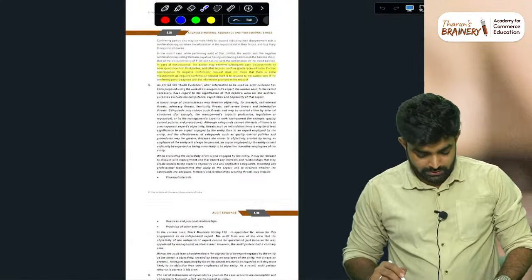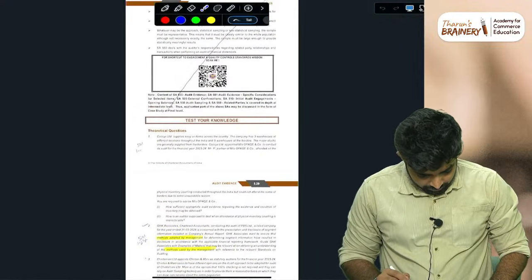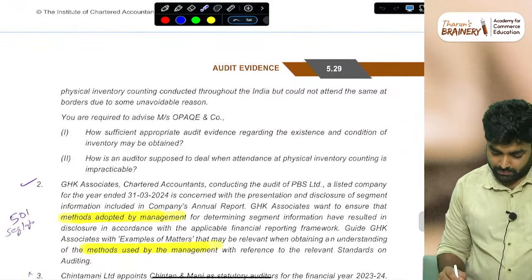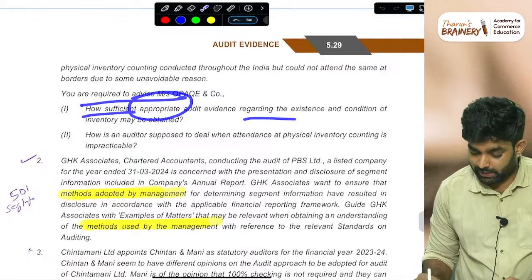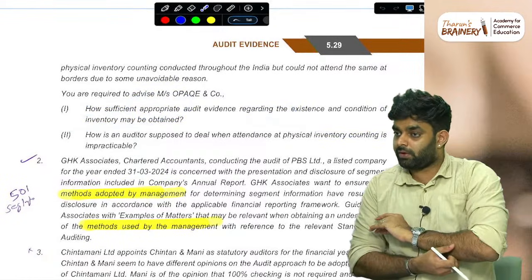Very easy questions, nothing complicated. But other than presentation, we have to see. 501 is very easy. Basically the question is how sufficient appropriate audit evidence regarding the existence and condition of inventory is obtained. That inventory procedure: attend the physical inventory counting, whatever it is.